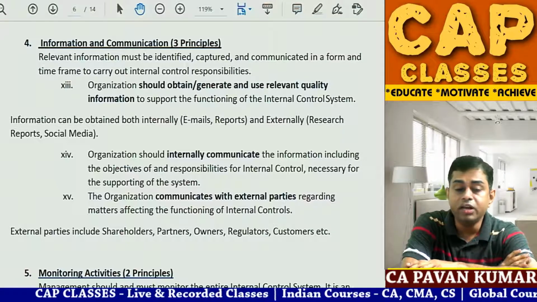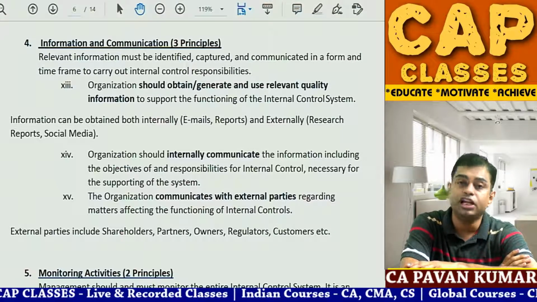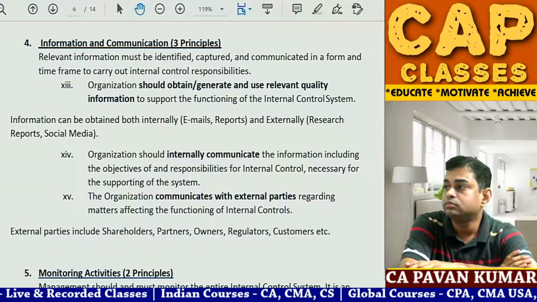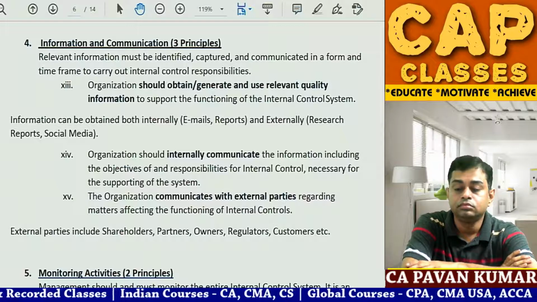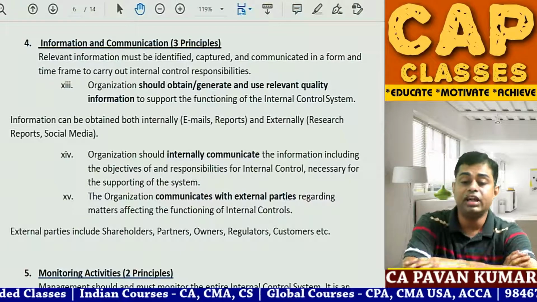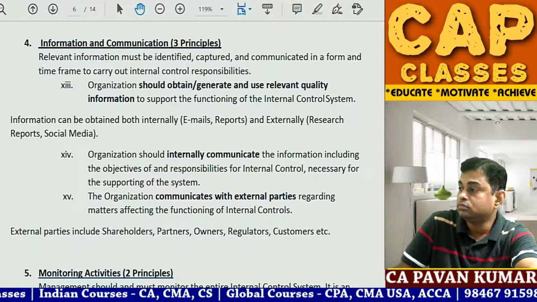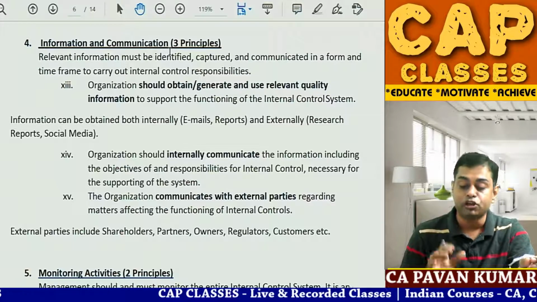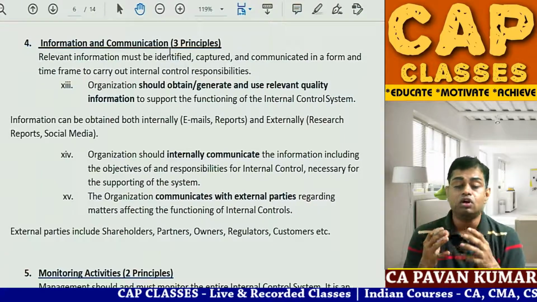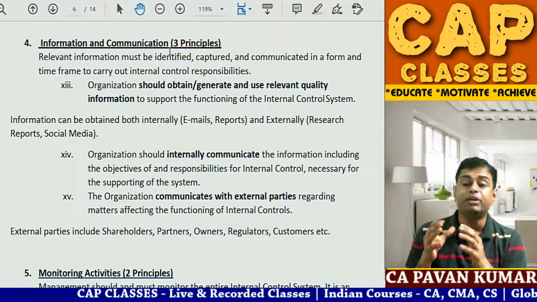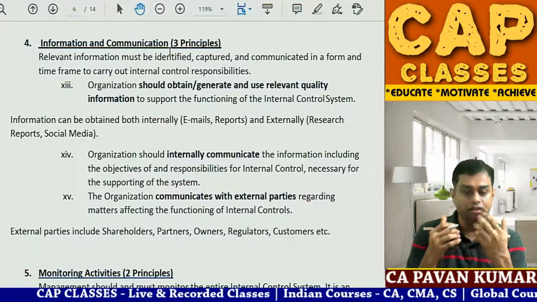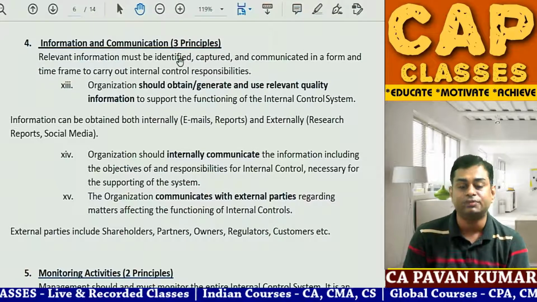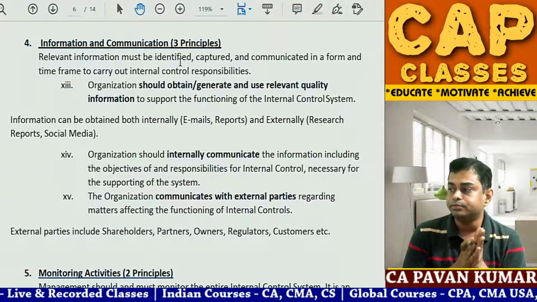Okay, so the next point will be the fourth point, information and communication. This covers three principles. Do you remember I told you five components of internal control cover 17 principles? So like that, in our fourth heading, information and communication, there are three principles. Now let us see what these points are.